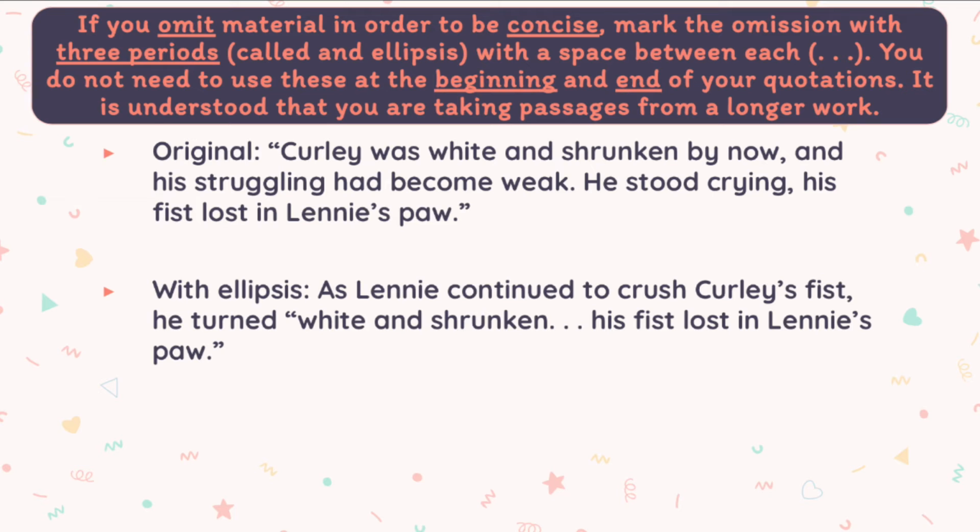And we don't need to use this at the beginning or the end of a quote, just if we're omitting something from the middle. So looking at our example, you can see that we've removed by now and to struggling had become weak. He stood crying. And to let our reader know that we omitted that, we stuck in the ellipsis right where that would have gone.